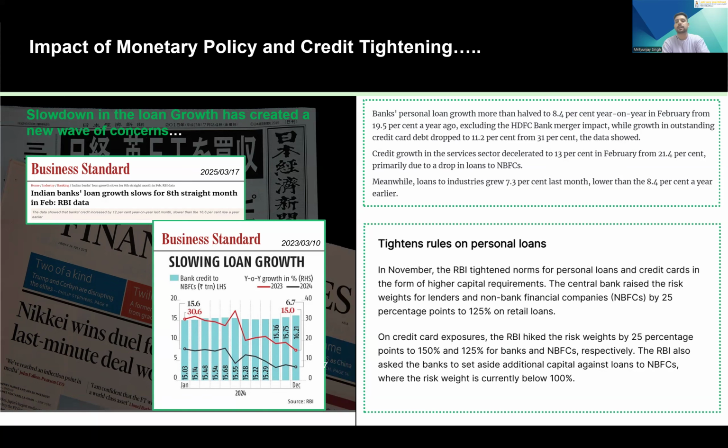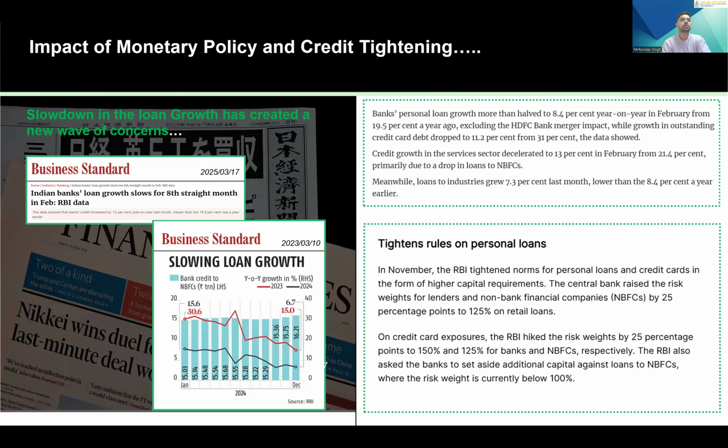So what they did was that they raised the risk weight for the lenders and non-banking financial companies by 25 percentage points to 125% on retail loans. On credit card exposures, they hiked the risk weight by 25% to 150% for banks and 125% for NBFCs. Because of this, there was a slowdown in loan growth, and that has created a